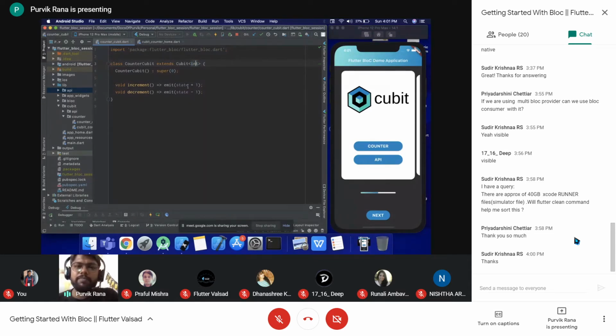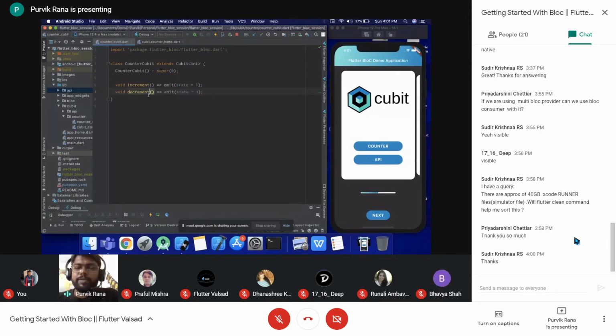So we are returning the integer from this particular method. Whenever from the UI this method of the cubit gets called, the state plus one, whatever the current state is, 0 or any other number, it will increment that value by 1 and return it back to the UI. In the same way, the decrement is also there, which decrements the current state by 1 and returns that to the UI.